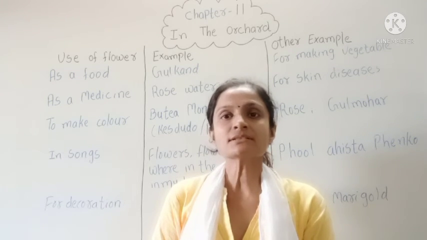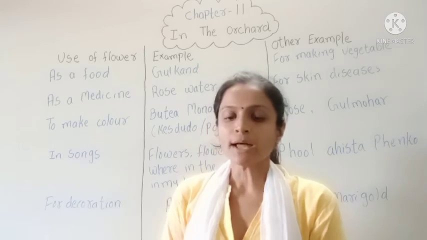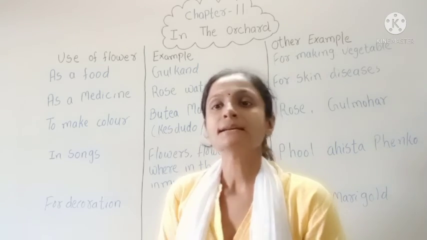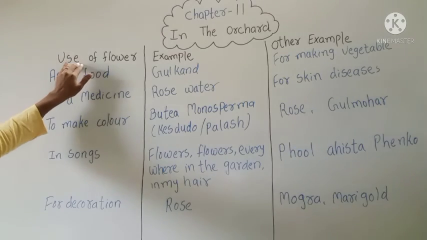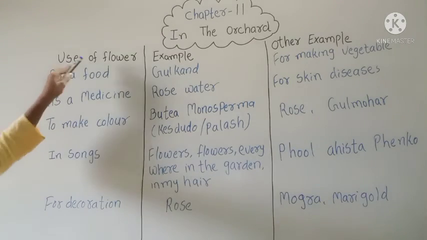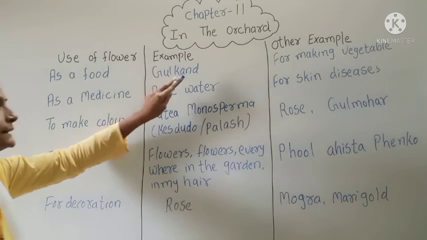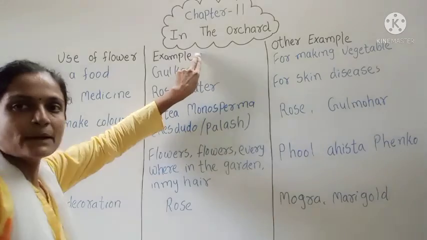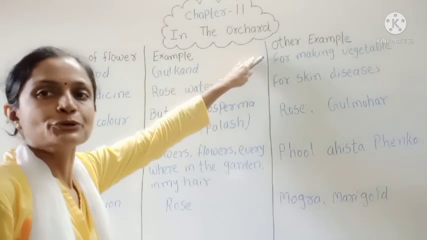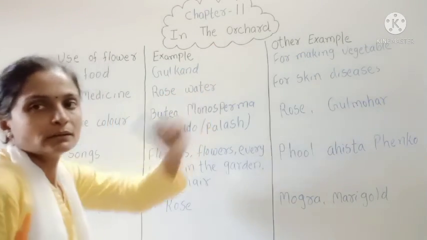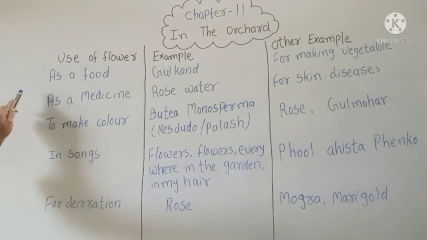Now let us see one more table, on various uses of flowers, meaning where the flowers are used. Let us complete this table. The first column is for uses of flowers. In the second column one example is given and the other example you have to write. The first one is food.